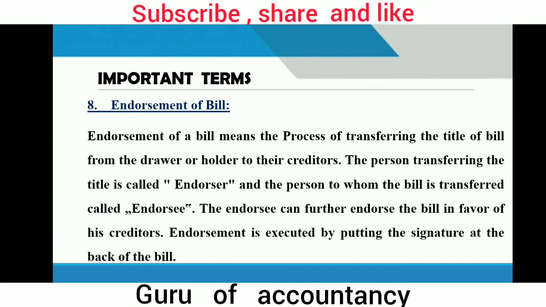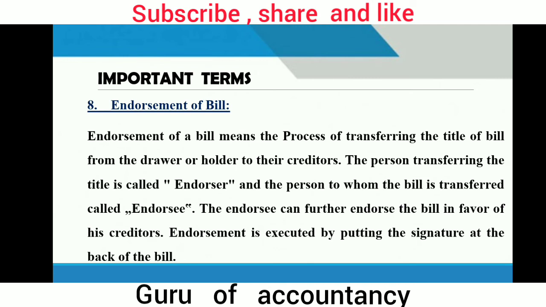Endorsement of bill. If you have a bill of exchange given by or signed by your debtor, then that bill can be utilized for making payment to your creditor. So when you are making payment to your creditor with the help of a bill of exchange, it is known as endorsement of bill. The endorsement of bill means the process of transferring the title, that means ownership of the bill, from the drawer or holder to their creditor.